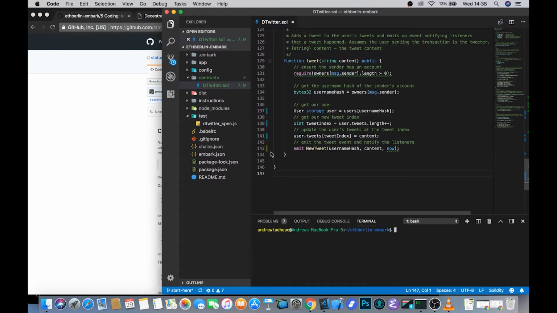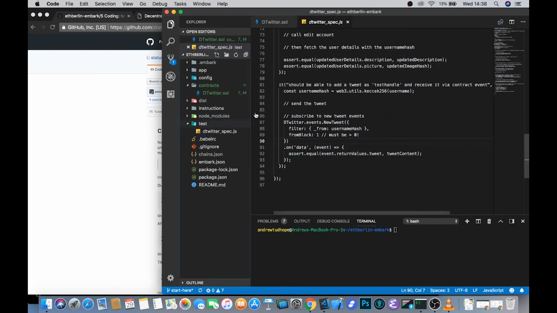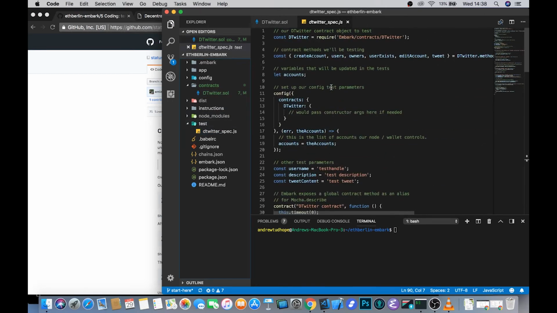So if you have a look in your folder structure, you'll see that there's this test folder with a JavaScript file for testing our smart contracts. Again, this comes as a sort of pre-written template for you, so that you can focus on understanding the key parts of these tests. First of all, we get a dTwitter object.